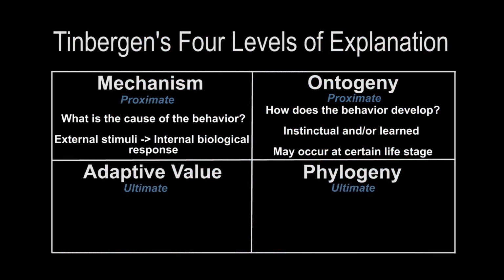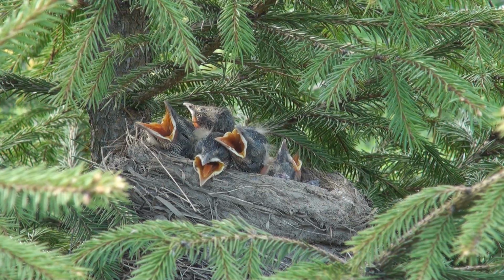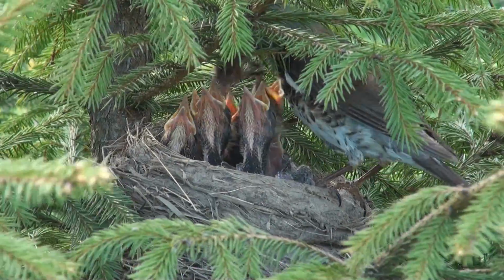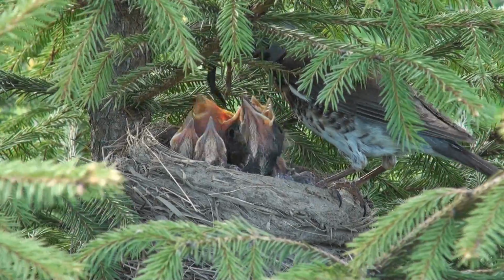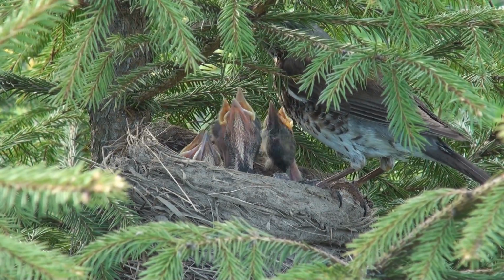Now, adaptive value and phylogeny are categorized as ultimate explanations of behavior because they refer to how that behavior has evolved over time. Adaptive value involves how a behavior contributes to the survival and reproduction of an individual. For instance, if a bird song attracts mates, it increases that individual's reproductive success. Thus, yet another way to explain why a bird is singing is so that it can attract mates and reproduce.